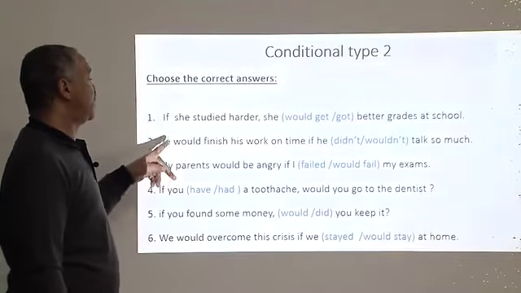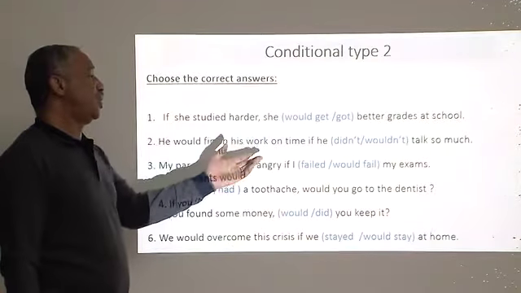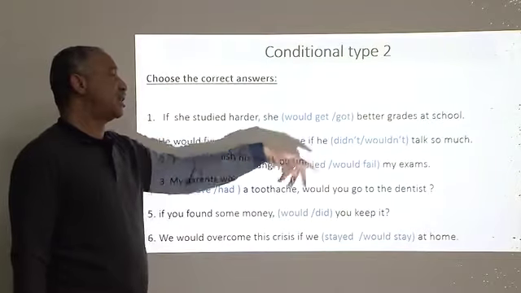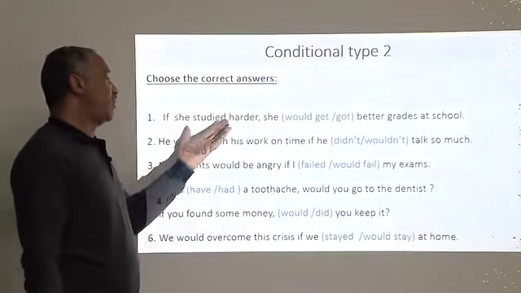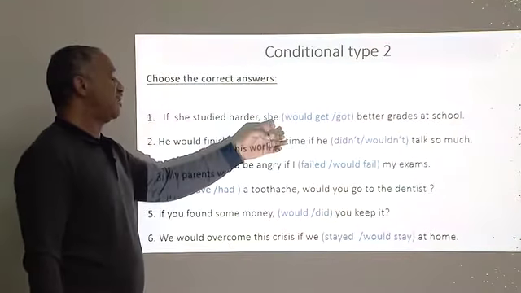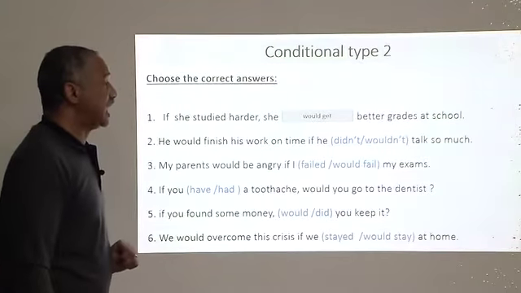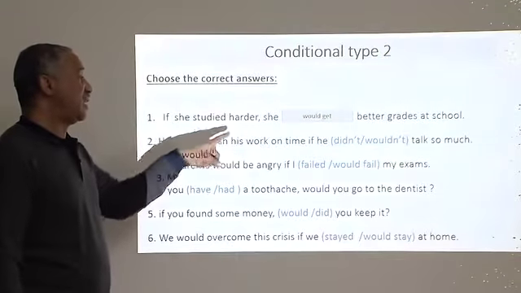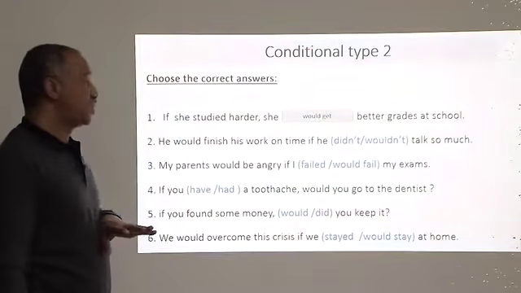As you may notice, if she studies, simple past, what should we use? We have would get or got better grades at school. Got is the simple past. It comes directly after if. So if we have already used if, for the second part we should use she would get. All right, and the sentence will look like this: if she studied harder, she would get better grades at school.